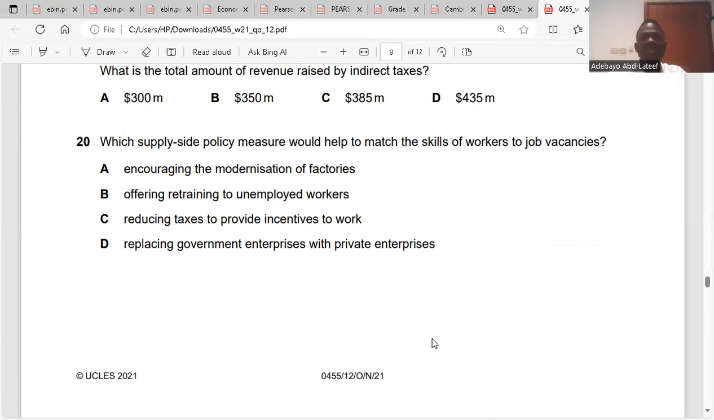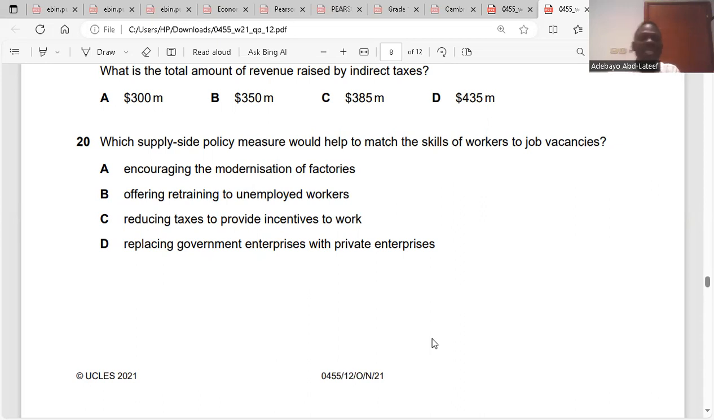It won't. Offering training to unemployed workers. That will not match the skills of workers to job vacancies. It will only improve the skills of workers. The job vacancy is about increasing employment, increasing opportunity. Do you understand? So encouraging modernization of factories might even reduce employment, because when you modernize factories, they start using machines. Unemployment increases. So it's not A, it's not B. Are you with me?